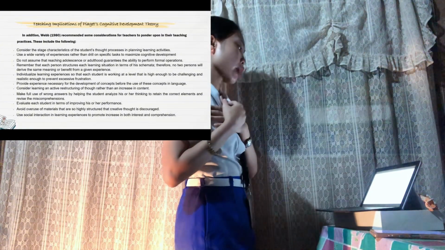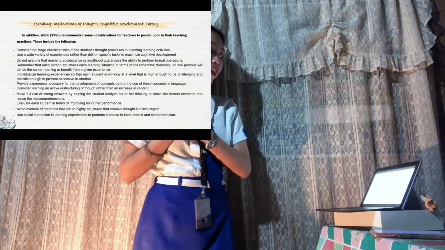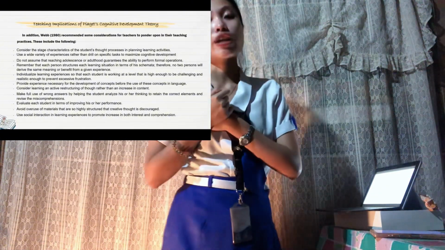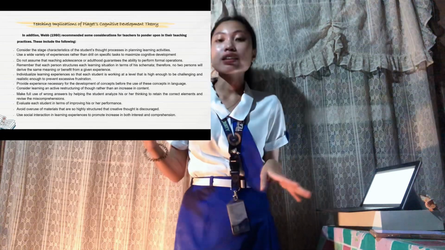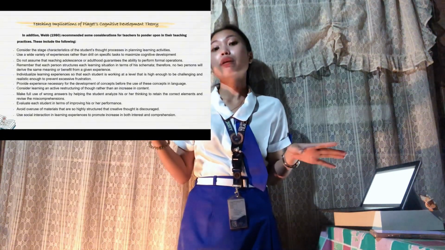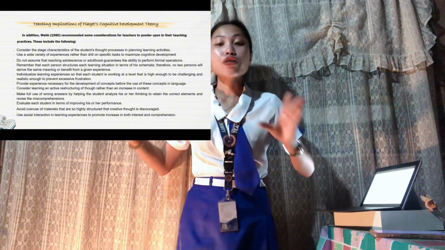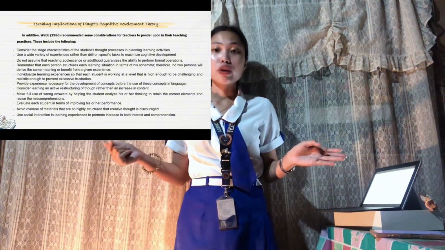Next is make full use of wrong answers by helping the student analyze his or her thinking to retain the correct elements and revise the miscomprehension. Here, if a student solves a math problem incorrectly, go through the steps with them to understand where their mistake occurred and guide them to the correct method.